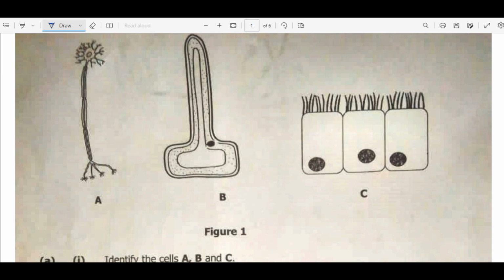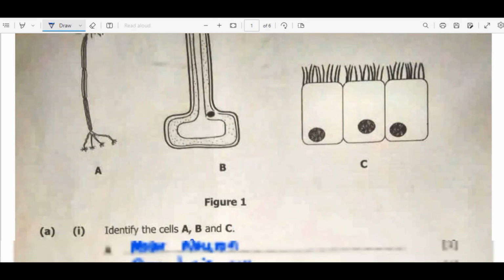Then the other function of the root hair cell is also to anchor the plant. So to anchor, why do we need that? We need the plant to stand firmly, so that even if it encounters the pressure of the wind, let's say on windy days, it has to withstand the pressure that comes with that. So it also does such a role.